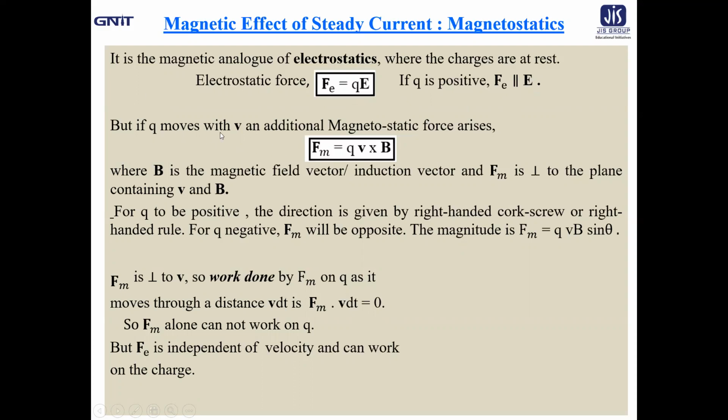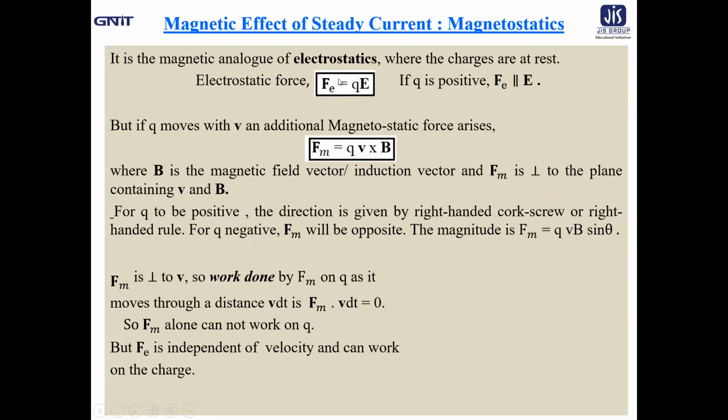But if Q moves with velocity V, because it is the steady current case, then an additional magnetostatic force arises, which is expressed as Fm equal to Q V cross B, where B is the magnetic field vector or induction vector, and V is the velocity of the charge Q. Fm obviously is perpendicular to the plane containing V and B. In case of electrostatic force, we found that electrostatic force is parallel to the electric field.